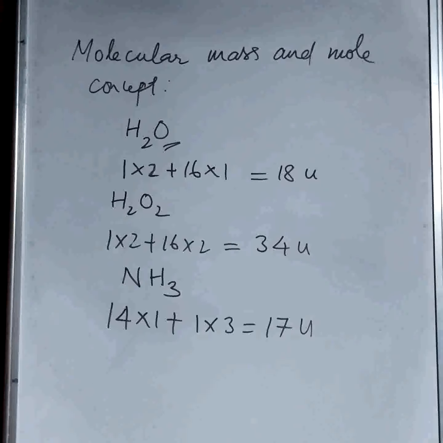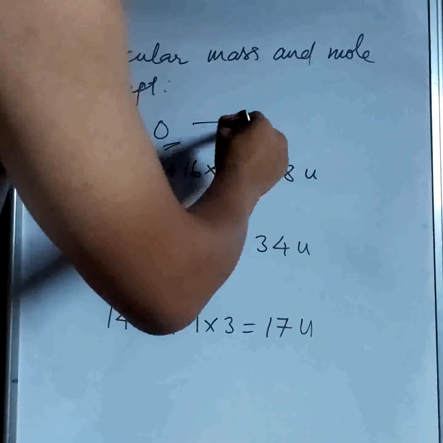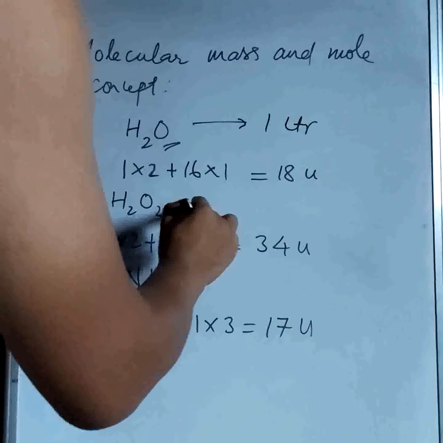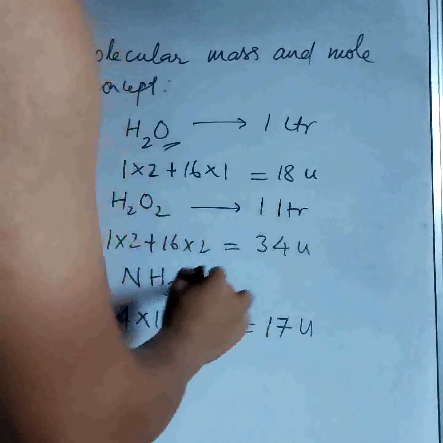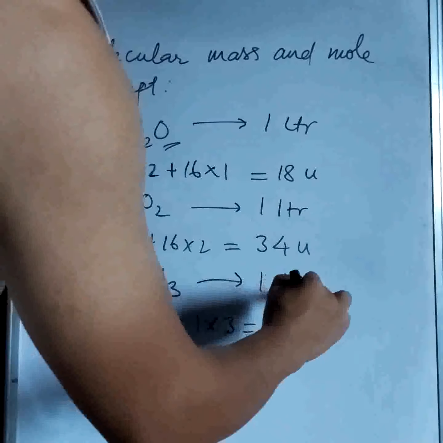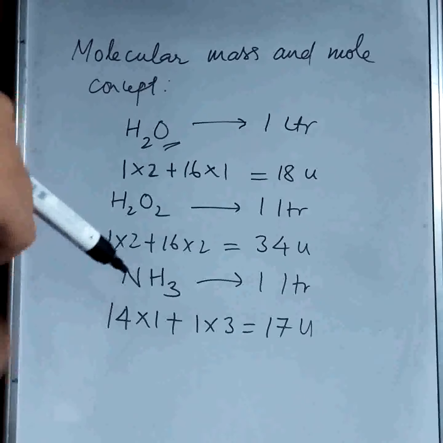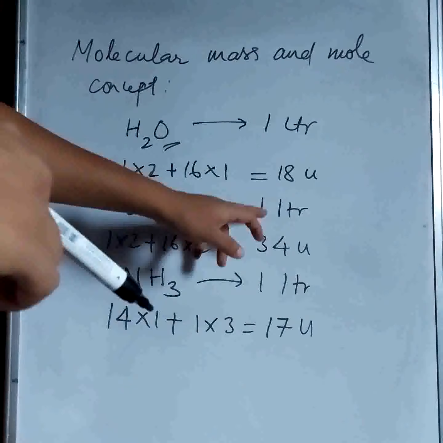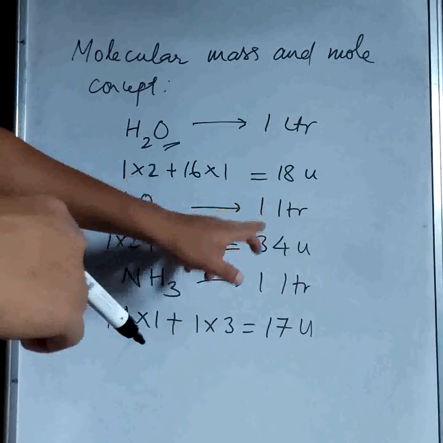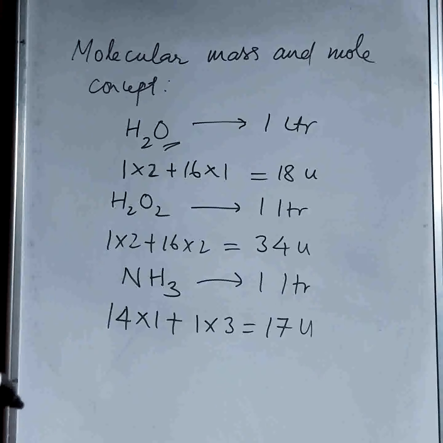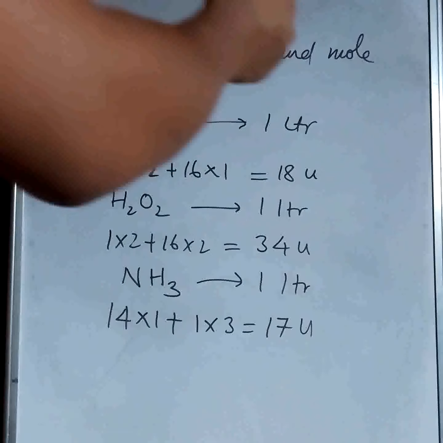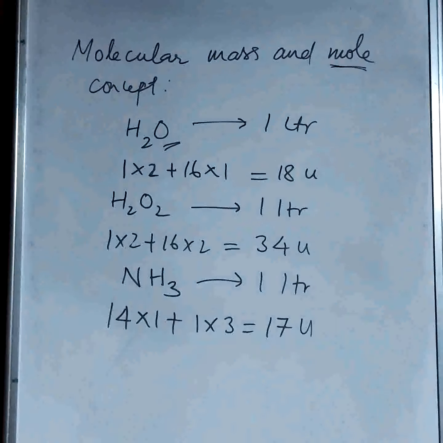Now, when it comes to the mole concept, suppose for example 1 liter of water, 1 liter of hydrogen peroxide, and 1 liter of ammonia. All of these 3 compounds will have different weights if it is just 1 liter. So how do we equate or equalize it? It is given by this mole concept.